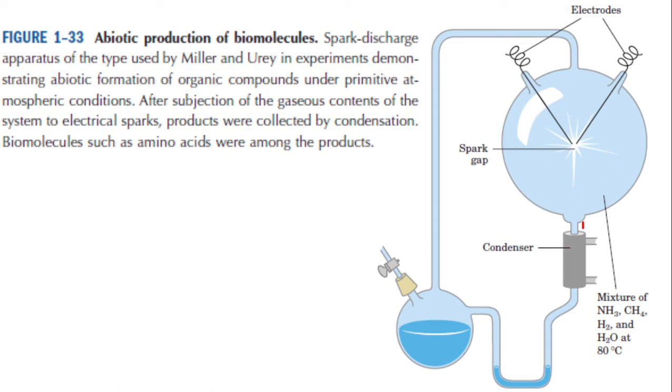Then these gases were cooled to room temperature by using a condenser. Remember, cooled water is going through the condenser like this, and warmer water is coming out. So this is an effective condenser. The contents of the flask were cooled down. Remember, this is imitating rain in the primitive atmosphere.